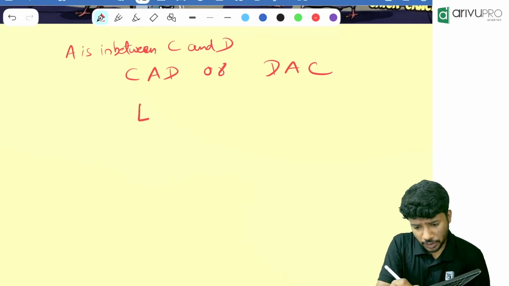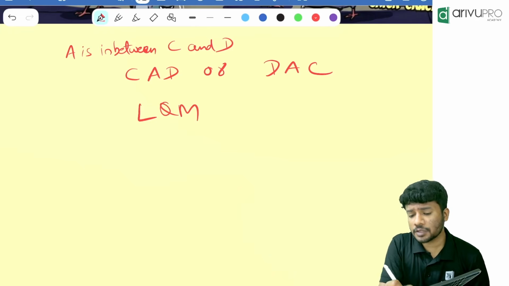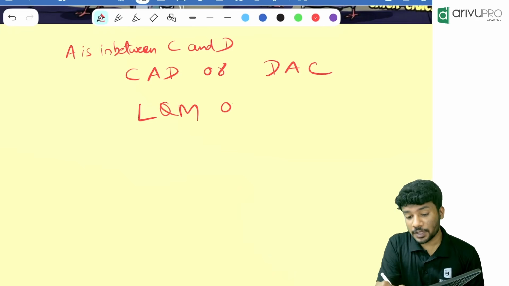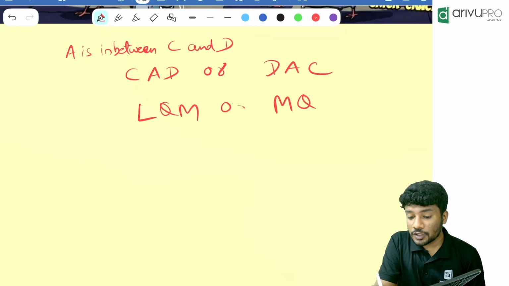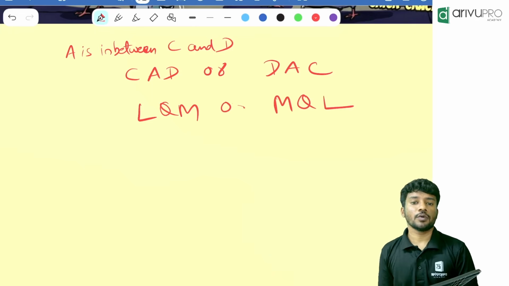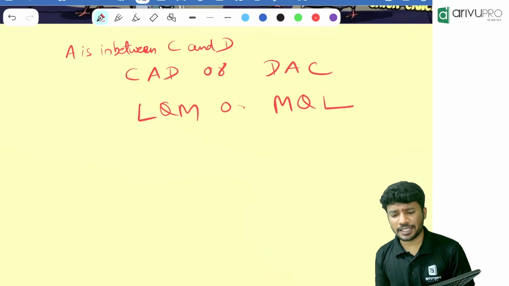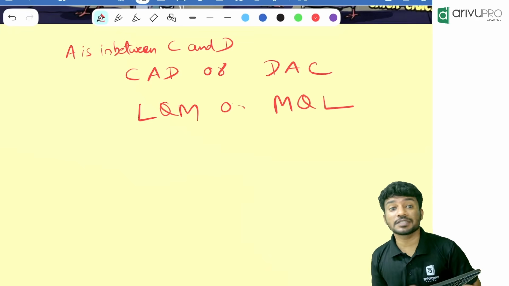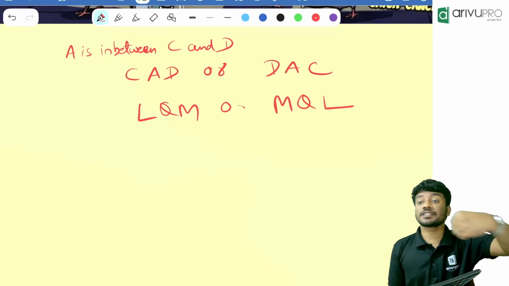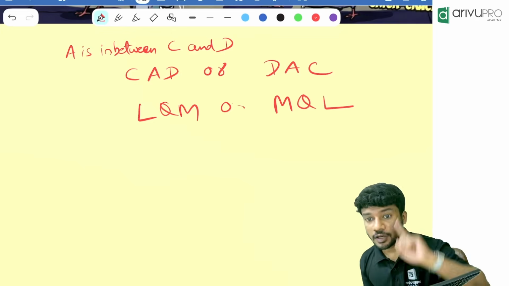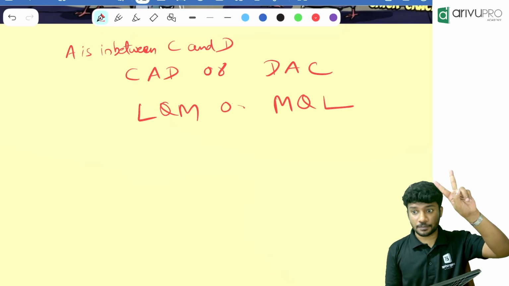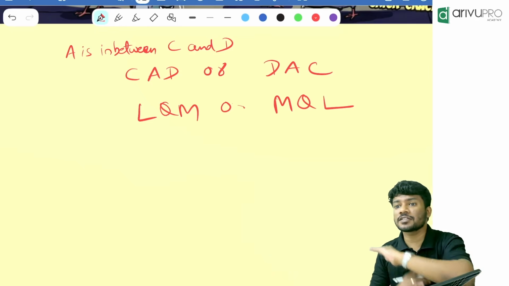You will be like, okay, Q is between L and M as the question is told. But sometimes it will not be LQM. Sometimes it will be what? MQL. The opposite can also be possible since they are not mentioning who is at the left, who is at the right. Okay, keep that in your mind. So we will always draw two pictures so that we will get the answer no matter what.